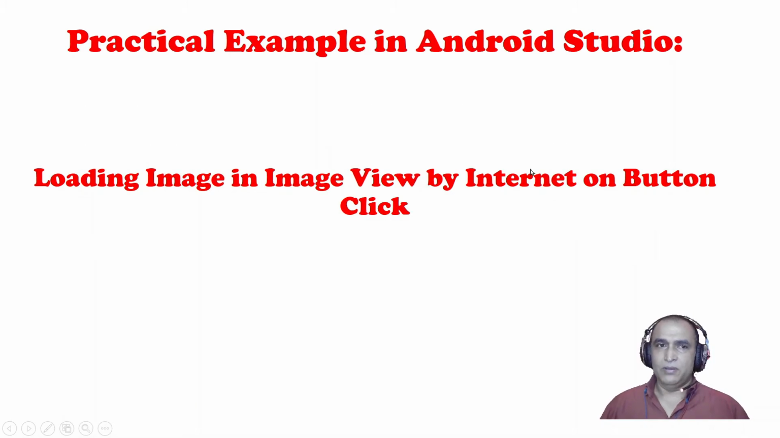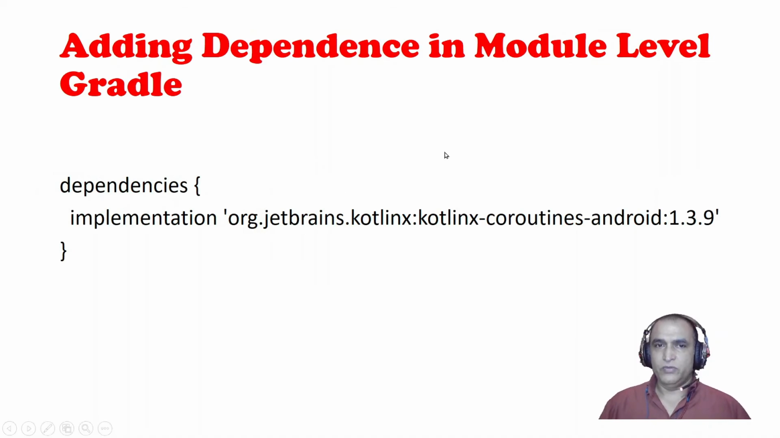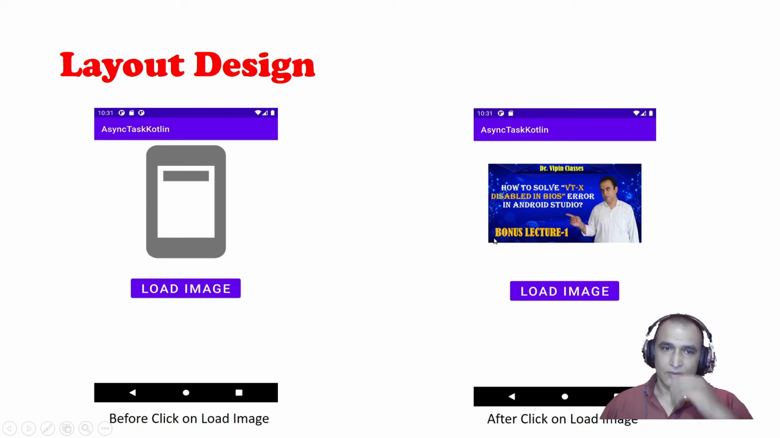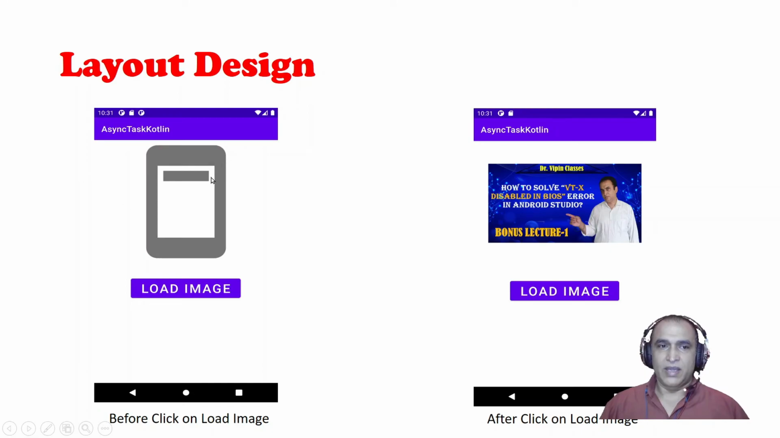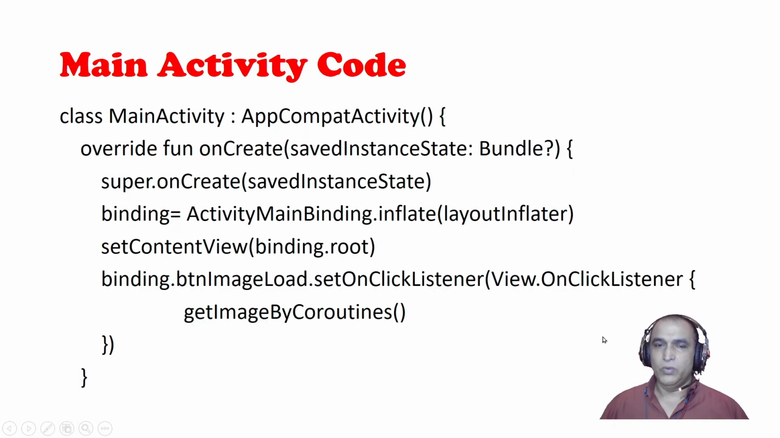And there is an example which I am explaining for downloading an image in the background. If you want to use coroutines in Android, first of all you have to add the library dependency org.jetbrains.kotlinx:kotlinx-coroutines-android:1.3.9. I will explain all this in the next video in a practical environment also. Then I have designed this layout like this, and I click on this load image button, and this image comes from my YouTube channel.